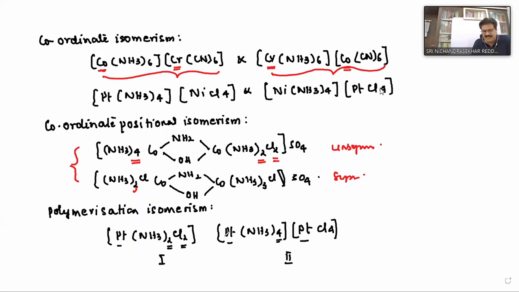I think we have discussed one more also: ligand isomerism. Let us see what is ligand isomerism. Shall I remove this? Yes, sir. Normally ligand isomerism is one of the structural isomerisms in coordination complexes. I'll tell you an example.